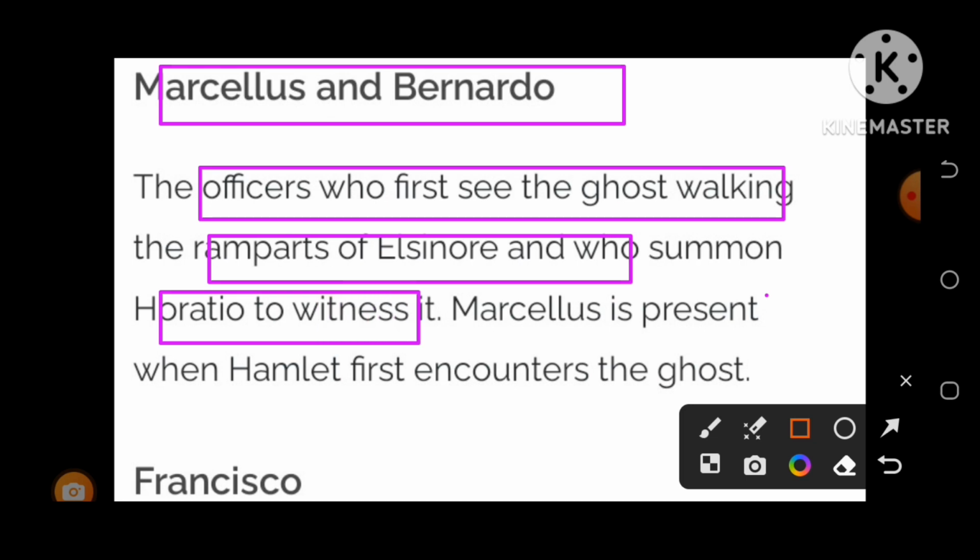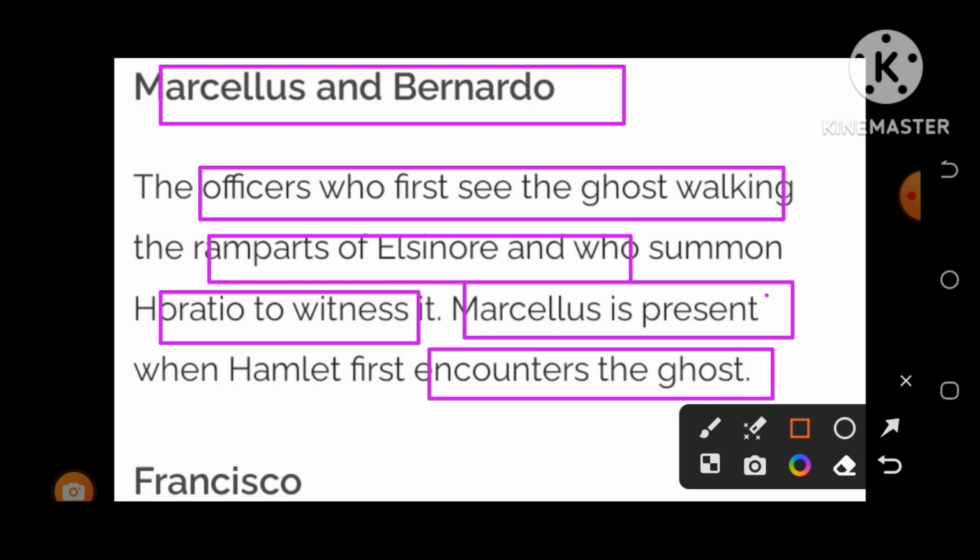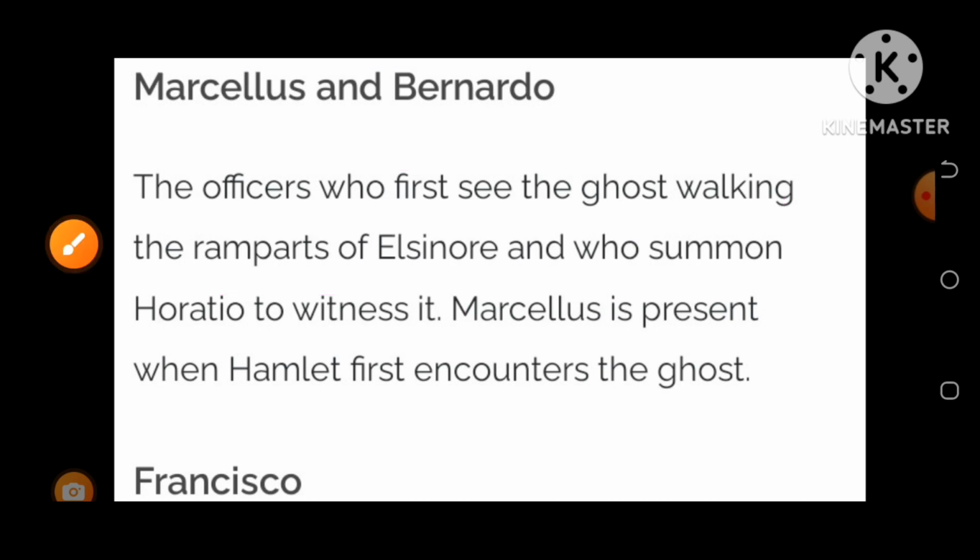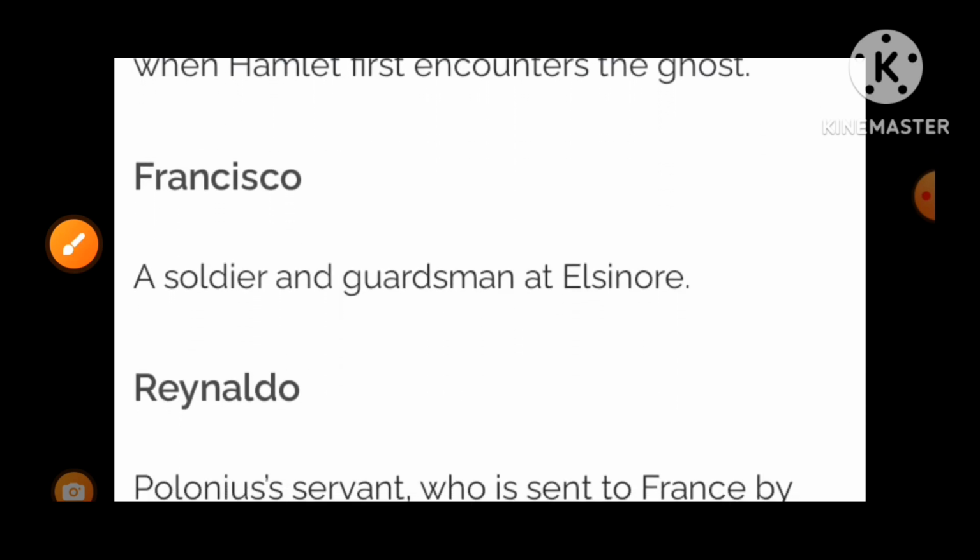They were Marcellus and Bernardo, and Marcellus is present when Hamlet first encountered the ghost. The question may be raised, when Prince Hamlet sees the ghost for the very first time, who was present there except him? It was Marcellus.